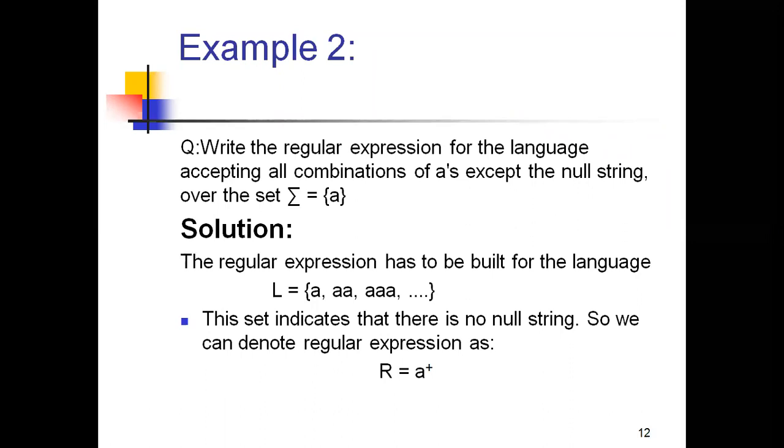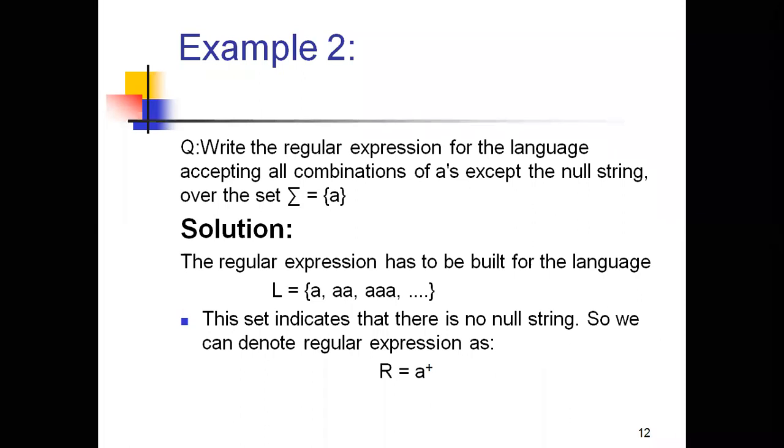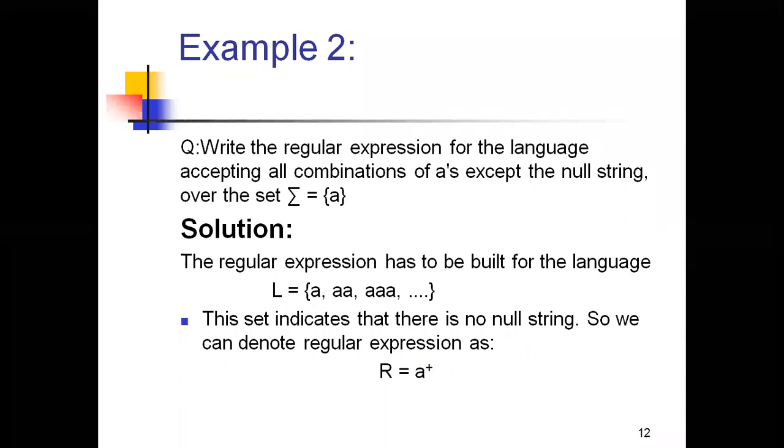If the set contains the epsilon, it is a Kleene closure, which means it enters into an infinite loop. Only to avoid entering into an infinite loop we need to go for the positive closure. If you want to enter into the infinite loop, then you need to go for the Kleene closure, right? These are the two examples for the Kleene closure and the positive closure.